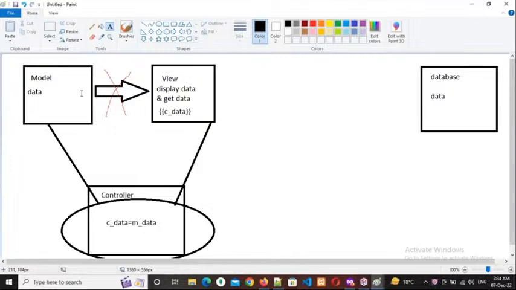Understanding it, everybody? If you want to retrieve the data from the database, there should be a connection, a relation. Since it is a client-side technology, we cannot connect. Then how can I do it?